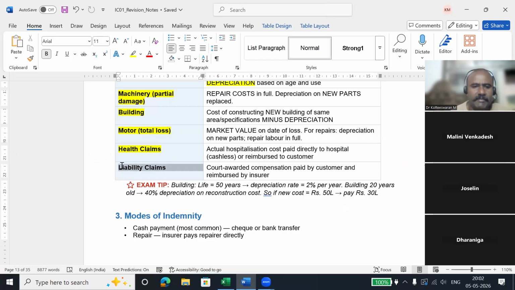So liability claims also same. For example, the court is ordering some compensation for the accident. They are saying you need to pay the person who met with an accident 2 lakh rupees. So only that 2 lakh rupees the insurance company will pay. They won't pay the total insurance amount of 10 lakh or 50 lakh, whatever they have.